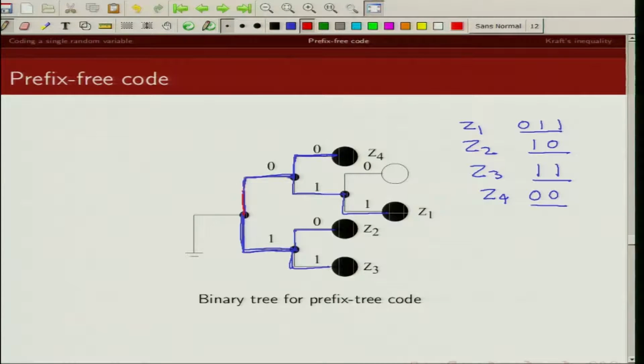Path from root to Z1 is this, and there is no code word along this path. Similarly, path from root to Z2 is unique. There is no code word in this path. Z3, there is a unique path from root. Z4, there is a unique path from root. So we can represent these prefix free codes as leaves of a D-ary tree.